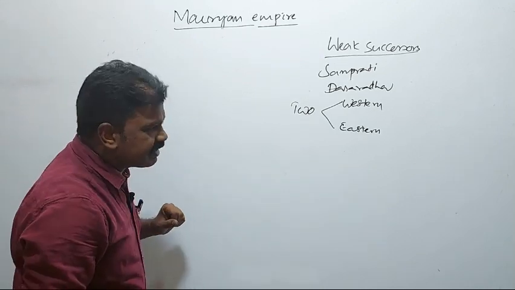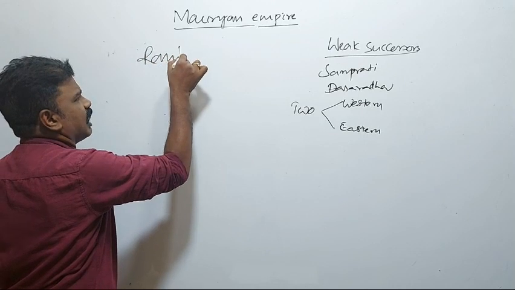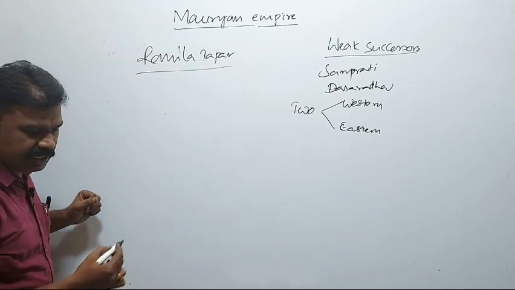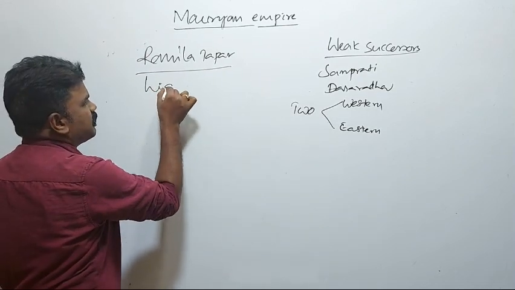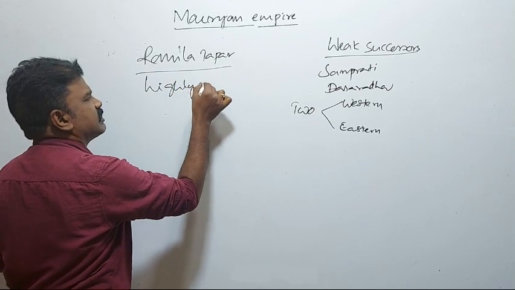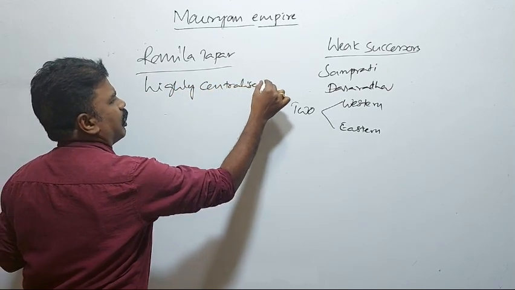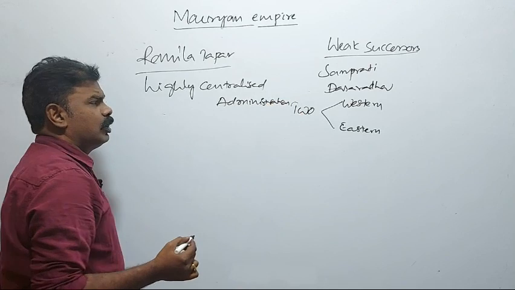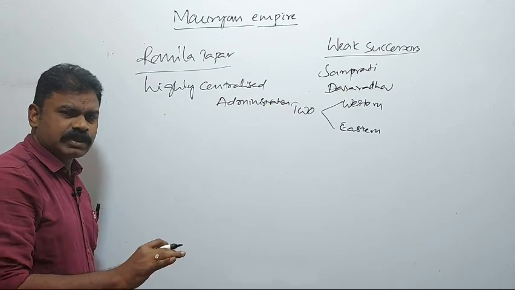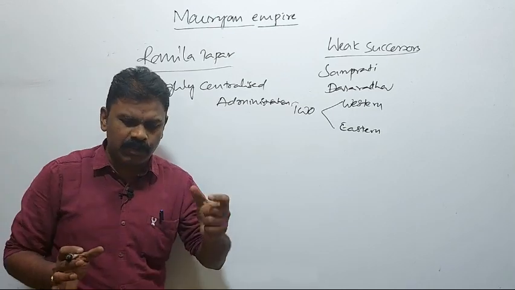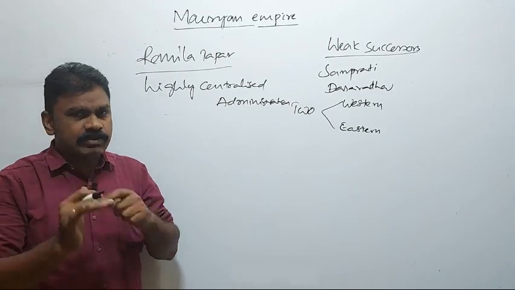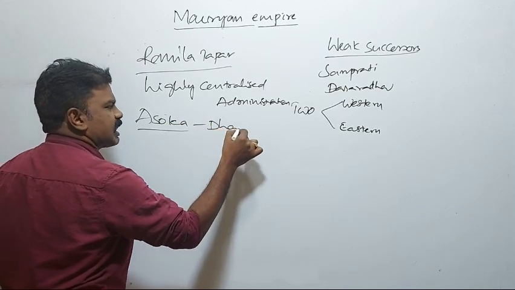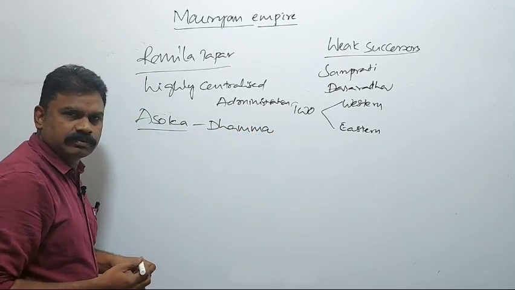And Romila Thapar also gave another cause, that is a highly centralized administrative system. The Mauryan administrative system was centralized, concentrating power in one hand. Because of that, Asoka followed the policy of Dhamma. So Asoka is also a cause for the decline of the Mauryans.